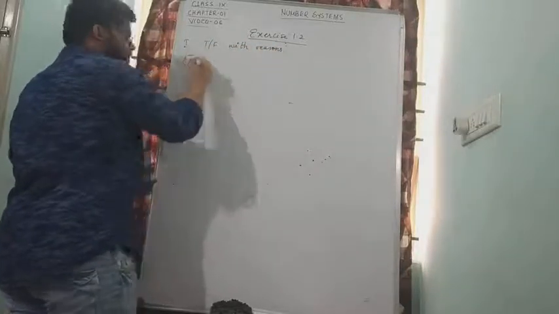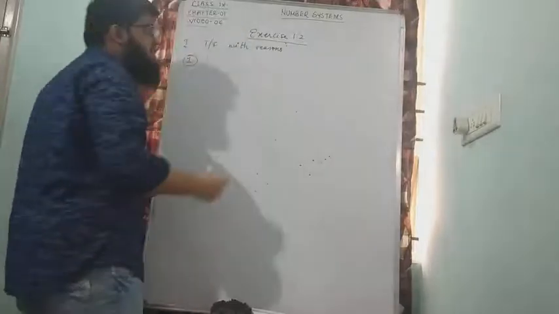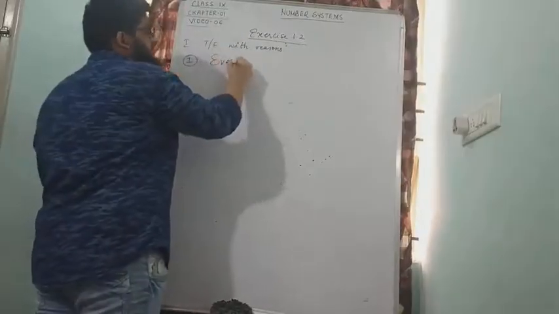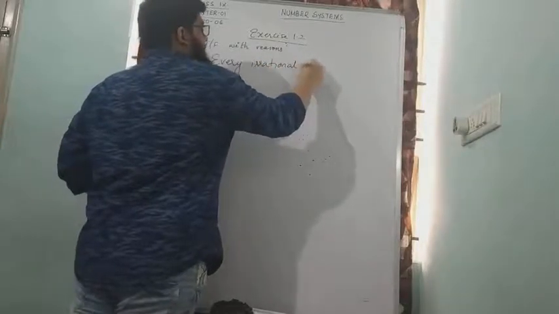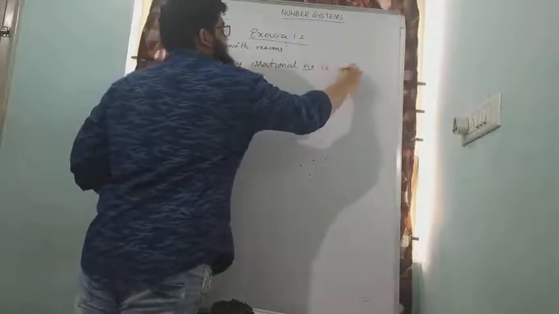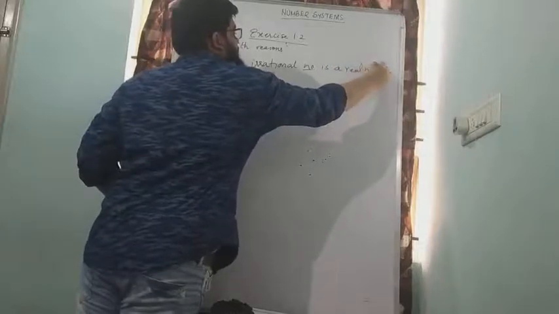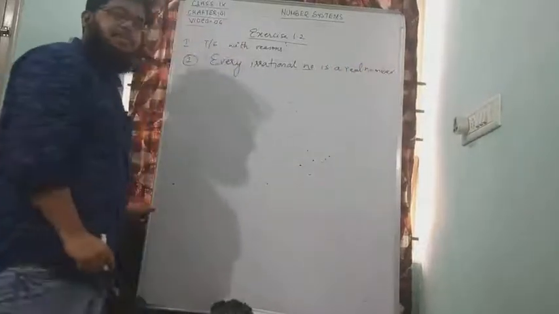The first statement is: every irrational number is a real number.